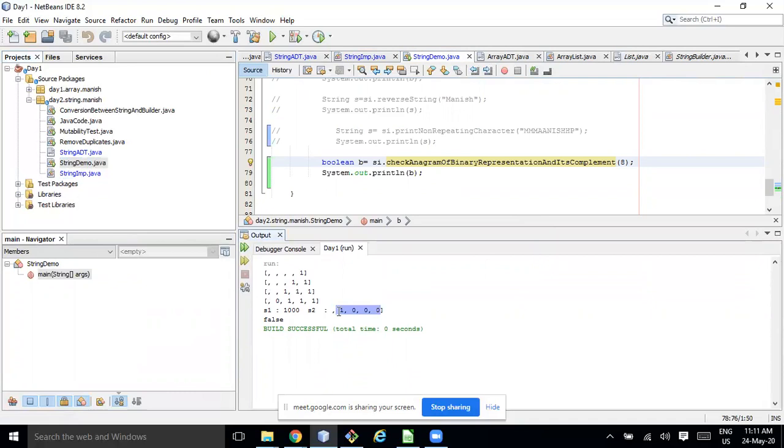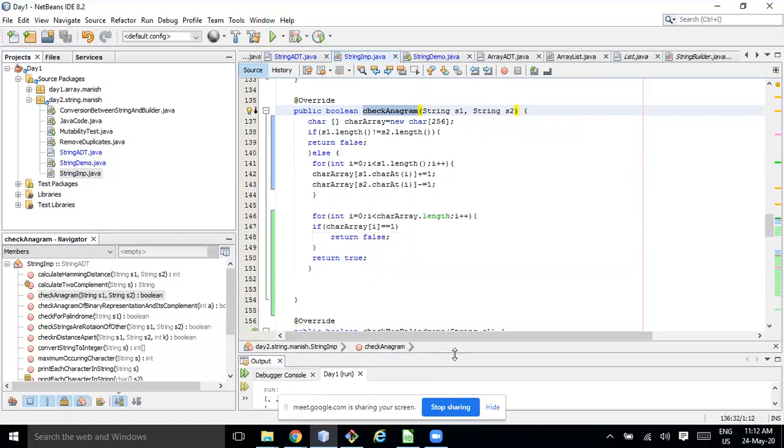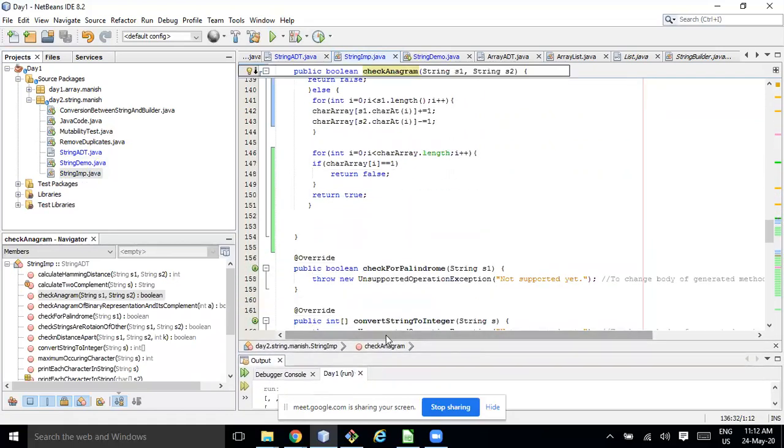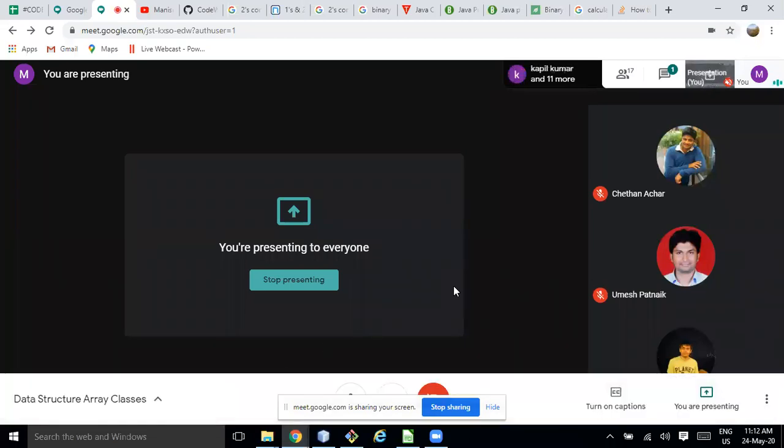S1 is 100, both are 100. Here is also 100, but it's returning false. Okay, so why is S2 like this? Let me check once again. So you guys are following me, right? Or any question till now?